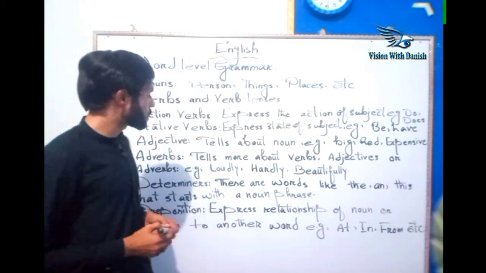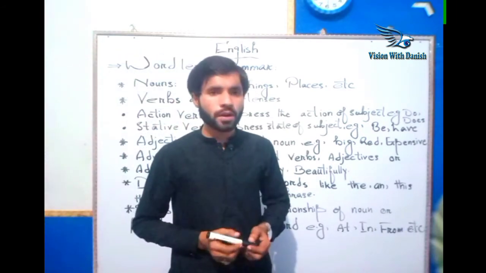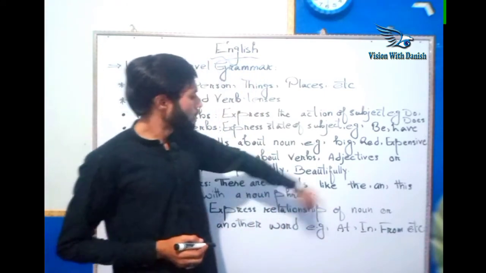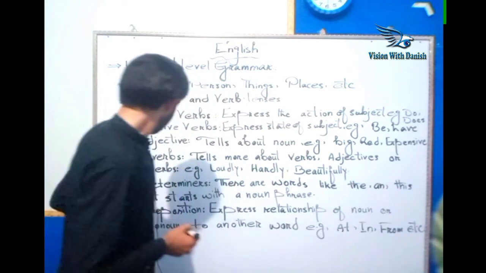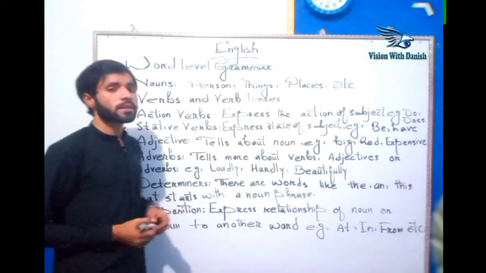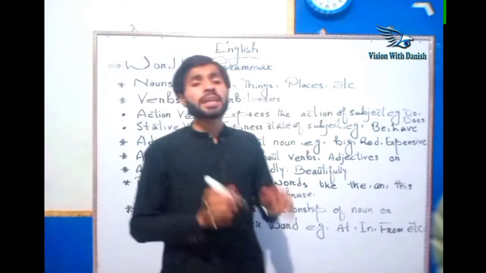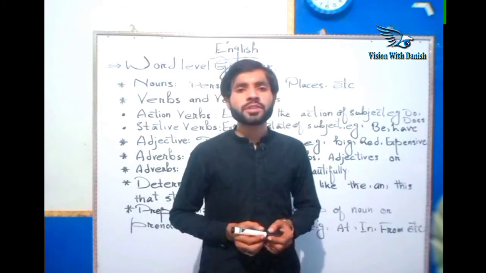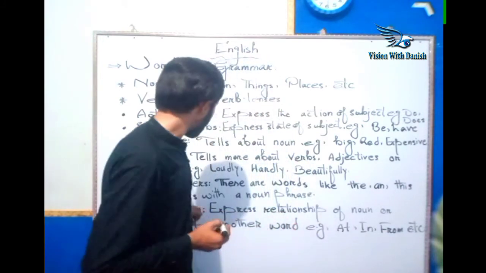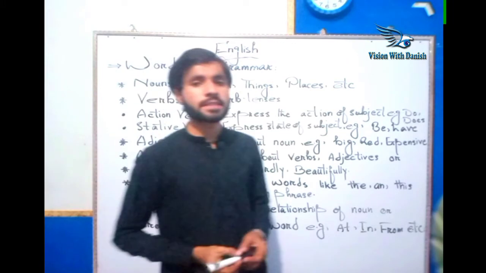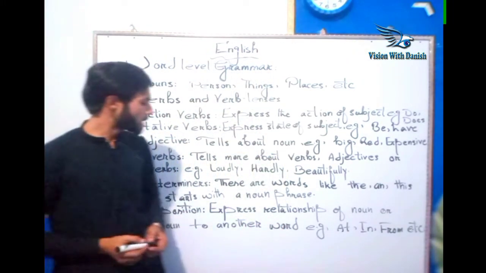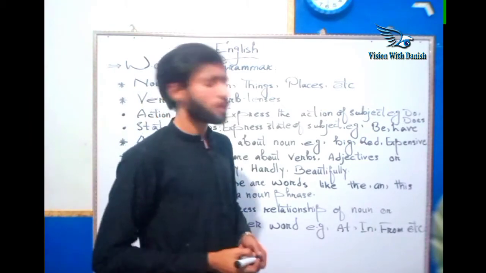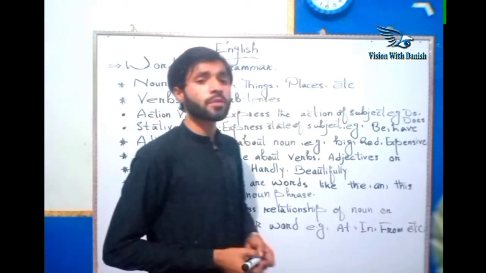The determiners. These are words like the, a, and this. Most of these words are in the category of determiners, which start a noun phrase. Preposition. It expresses the relationship of a noun or pronoun to another word.